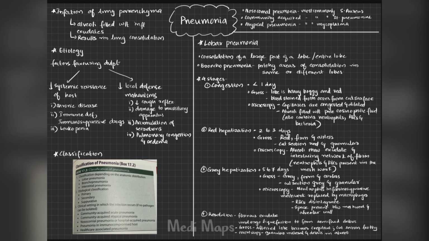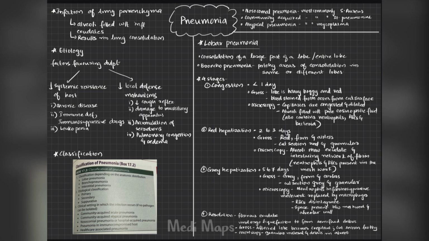Talking about the clinical features of pneumonia, sudden onset of fever, chills and cough with mucopurulent sputum are the most important clinical symptoms of pneumonia. Now we have to discuss the complications of pneumonia. The first and most important complication is the formation of lung abscess. It is mainly due to extensive tissue destruction and necrosis.